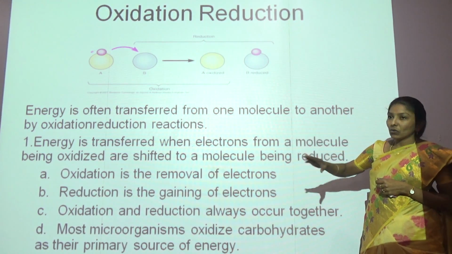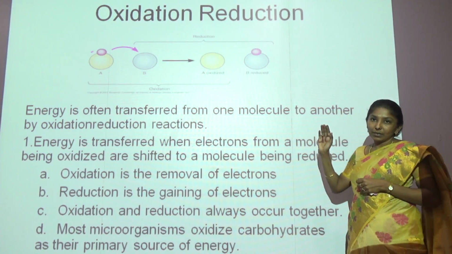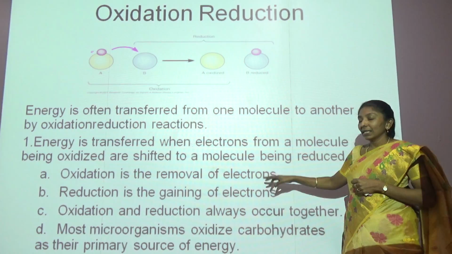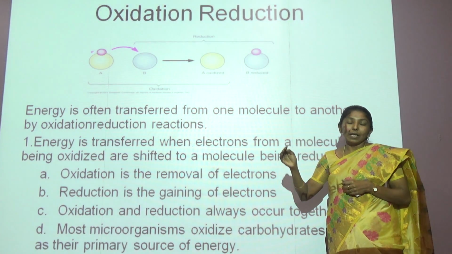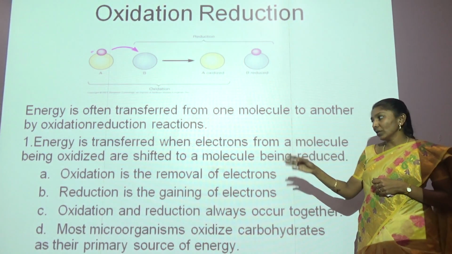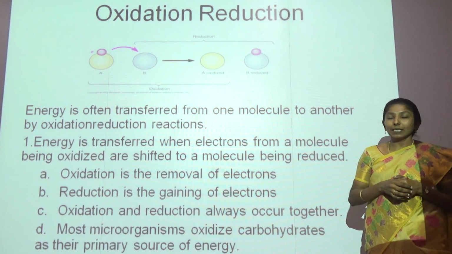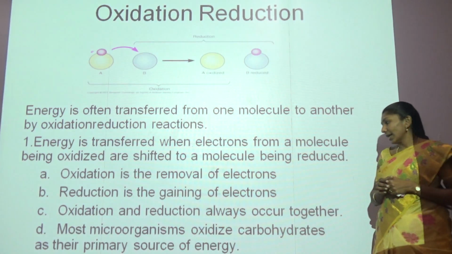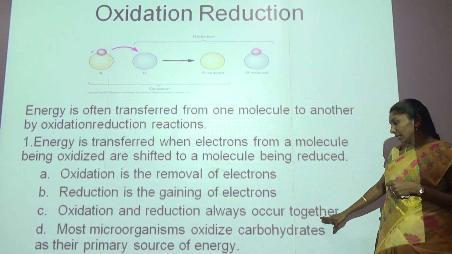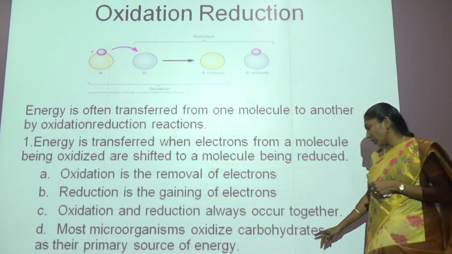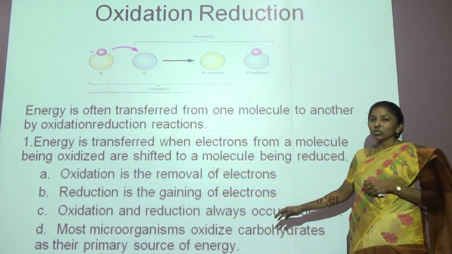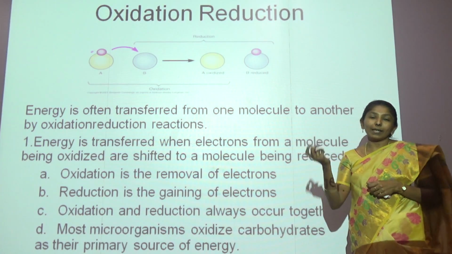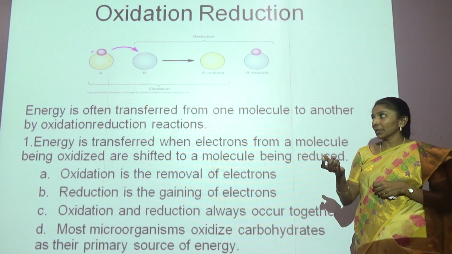Once when these electrons pass from one molecule to another, they are generating a lot of ATP molecules, and if an organism is an aerobe, the final electron acceptor will be oxygen, whereby we will be getting water in the cell. And then these oxidation and reduction reactions always occur together, and most of the organisms oxidize carbohydrate as their primary source of energy. As already said, the simplest carbohydrate that an organism takes inside is glucose.